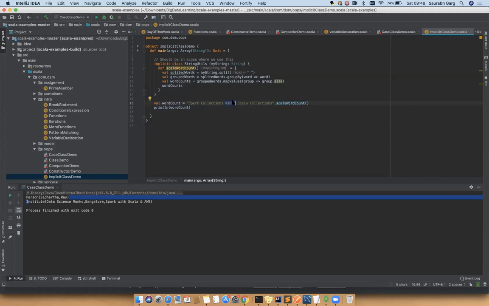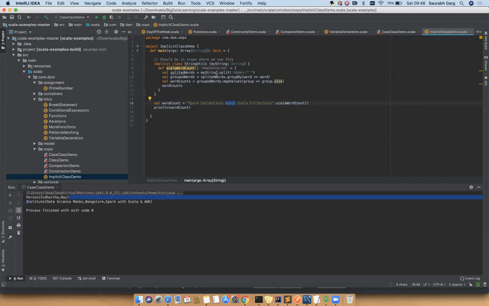I just created a string statement on top of which I'm calling scalaWordCount, and it's not giving any compilation error. This is because I created an implicit class which takes a constructor of type String.